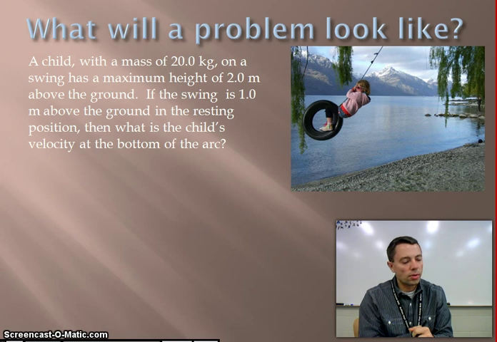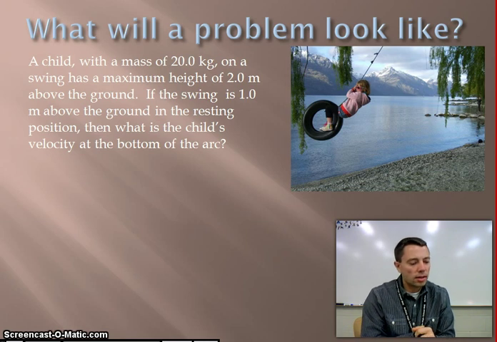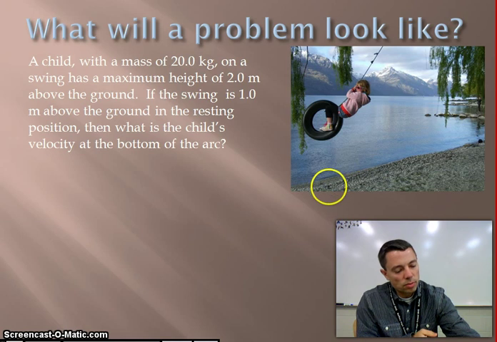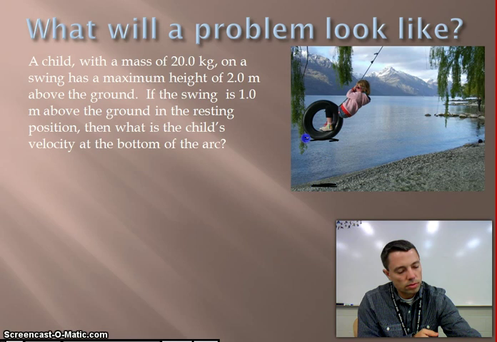Okay, and so here I've got a little girl, looks like swinging on a tire swing. Boy, this photo looks a little photoshopped to me. But anyways, we see that we've got the tire swing, and the tire swing is above the ground at some point, up here, so we have some height.